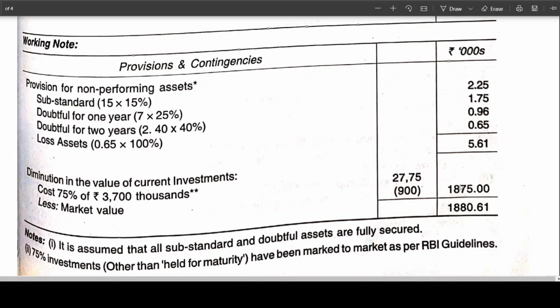Okay. This is 18 crores 75 lakhs. This is 18 crores 80 lakhs 61,000. Okay. So you can see this, and in the next class we work out a few more problems, right?